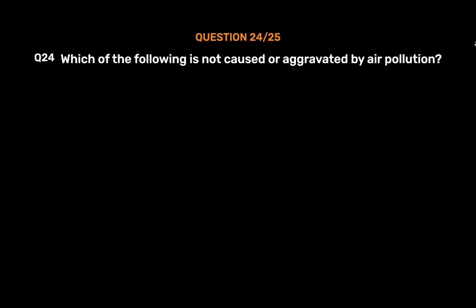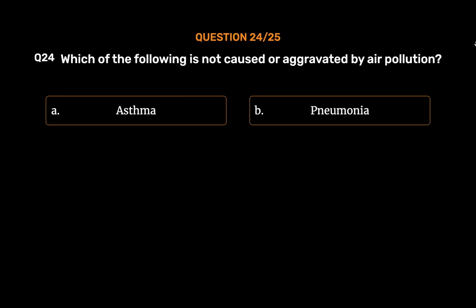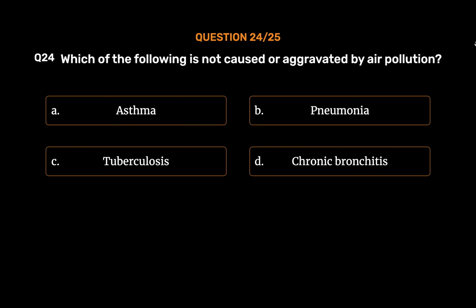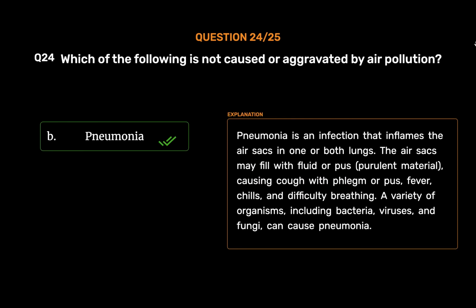Question number 24. Which of the following is not caused or aggravated by air pollution? Option A. Asthma. Option B. Pneumonia. Option C. Tuberculosis. Option D. Chronic bronchitis. The correct answer is option B. Pneumonia. Pneumonia is an infection that inflames the air sacs in one or both lungs. The air sacs may fill with fluid or pus, purulent material, causing cough with phlegm or pus, fever, chills, and difficulty breathing. A variety of organisms, including bacteria, viruses, and fungi, can cause pneumonia.